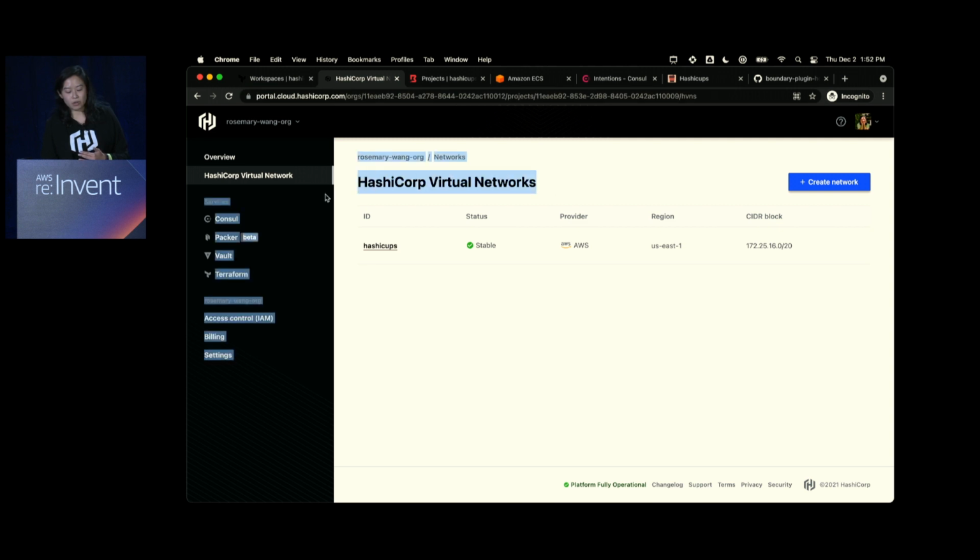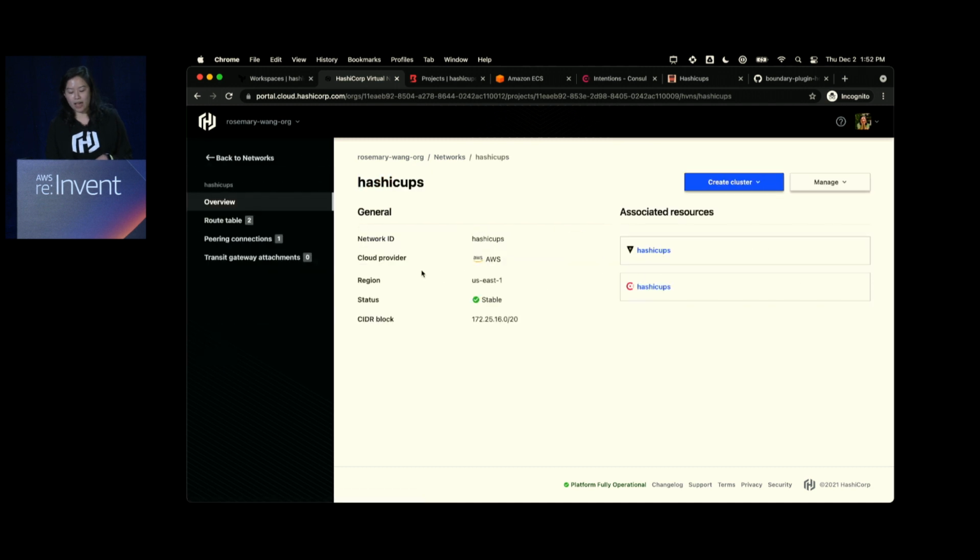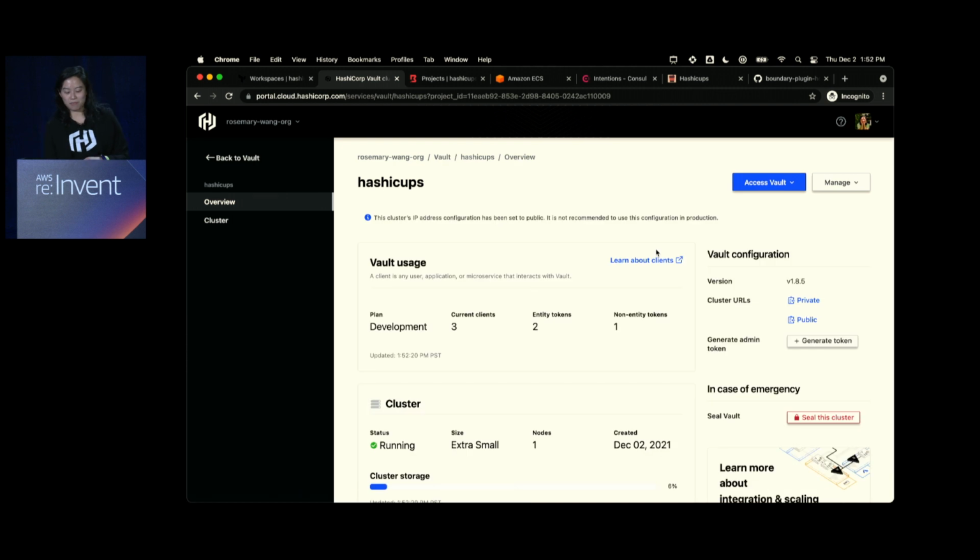You notice that in order to use HashiCorp Cloud Platform, you have to use a virtual network, which offers a VPC. And I've peered my VPC in my AWS account to the HashiCorp virtual network here. On the HashiCorp virtual network, I also have a Vault cluster called HashiCups. That's our demo application today. What's important to understand about HashiCups, the Vault servers here, is that they're the servers, right? Anything that needs to connect to the servers, any kind of secrets that I retrieve or configure, will be through here.